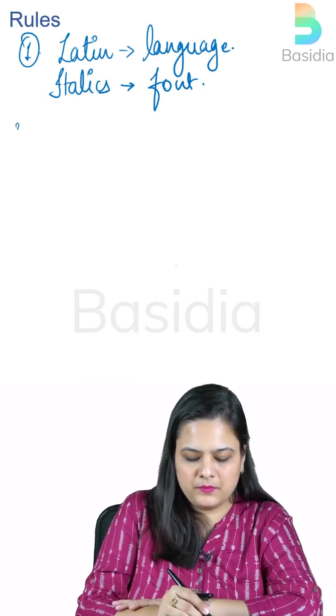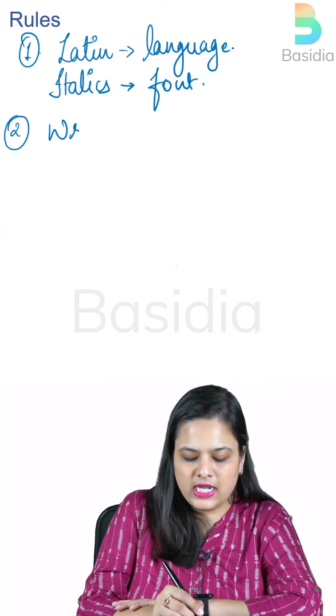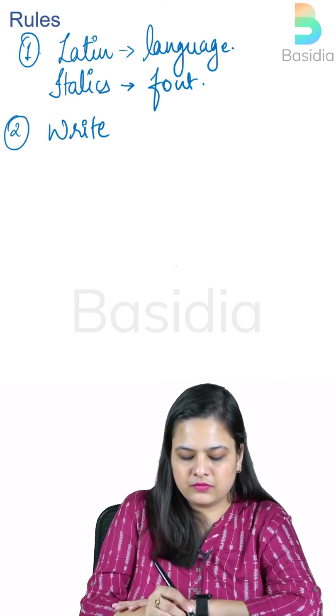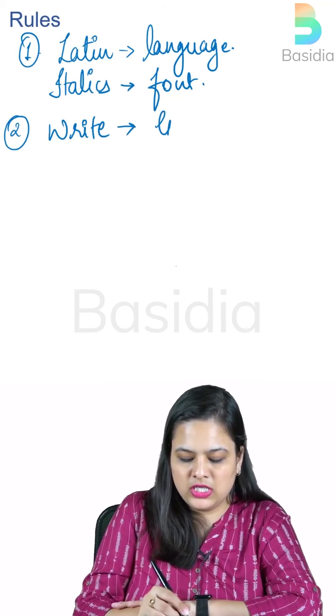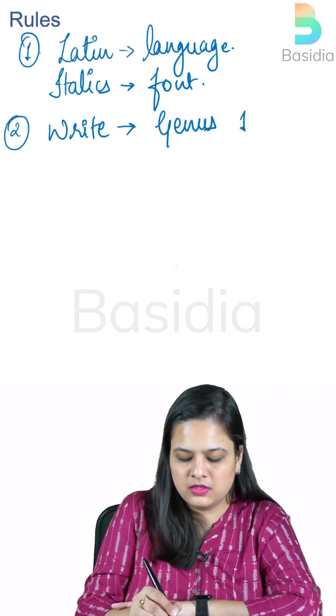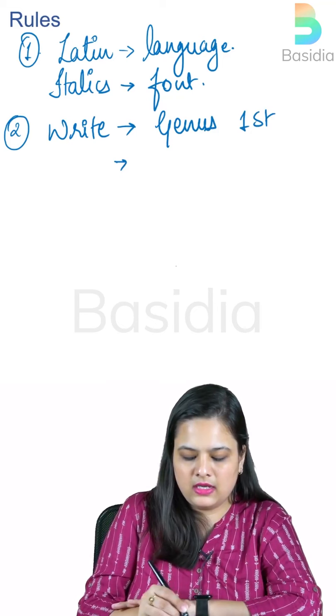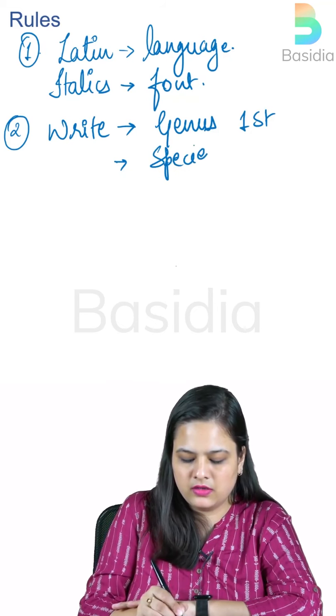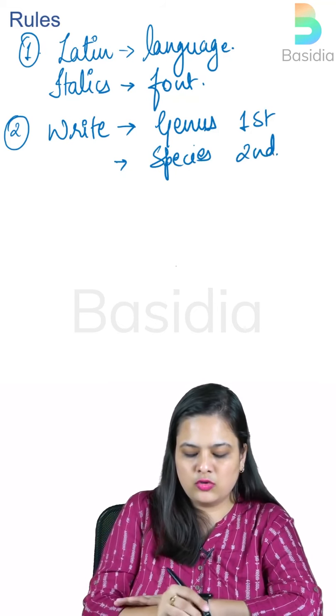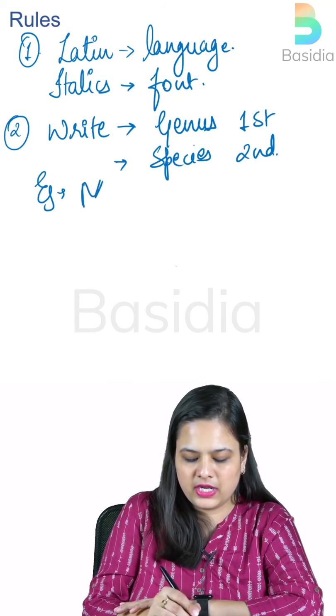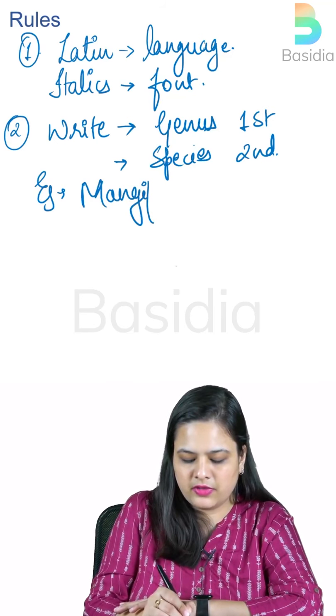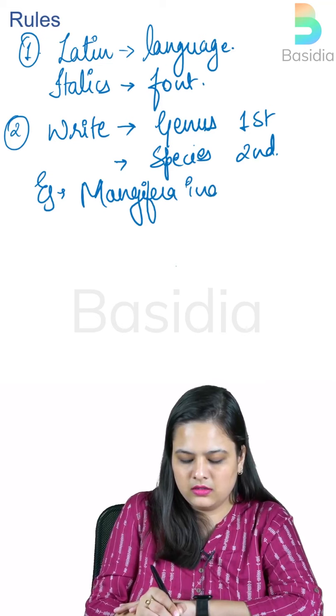Okay, the next thing, whenever we write these, or handwrite them, the genus will come first and the species next. Right? So we have taken the example of Mangifera indica like this, right?